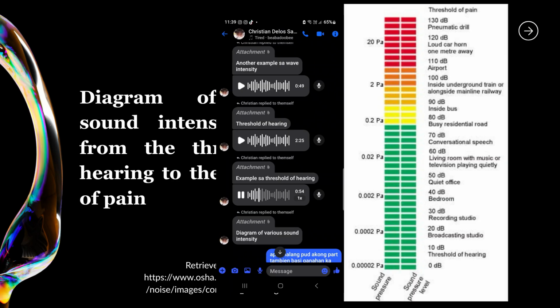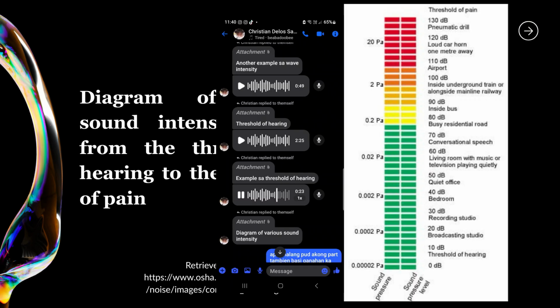As we move up the scale, the decibel level increases, meaning the sound becomes louder. For example, around 60 to 70 decibels, we hear sounds like conversation or background music. Around 90 to 100 decibels, we have buses or trains, which is already quite loud. Beyond 120 decibels, like a car horn or pneumatic drill, the sounds can cause pain or ear damage if exposed for too long.